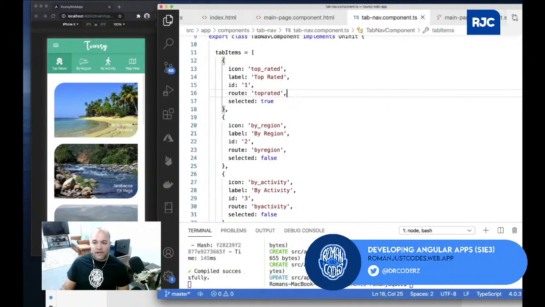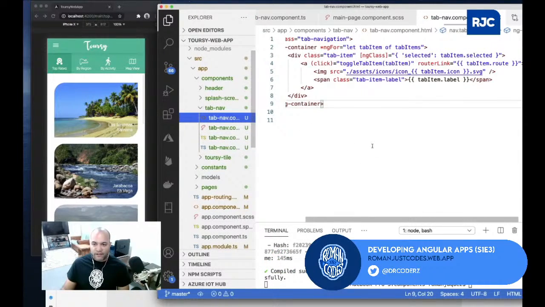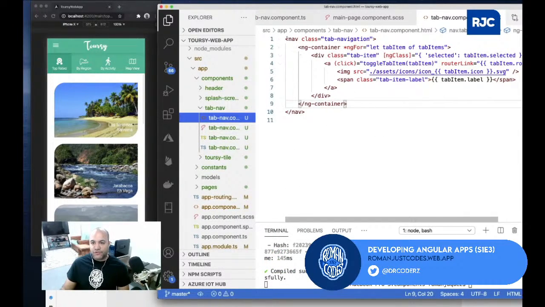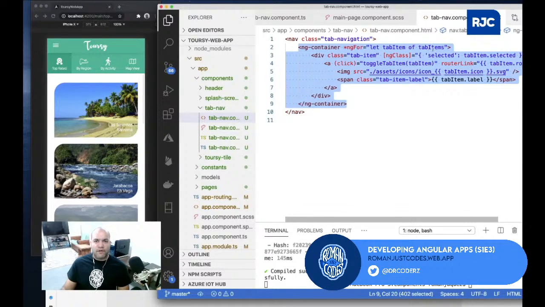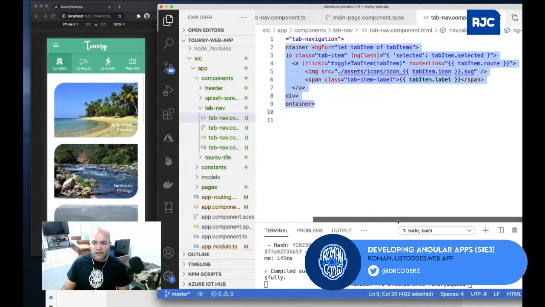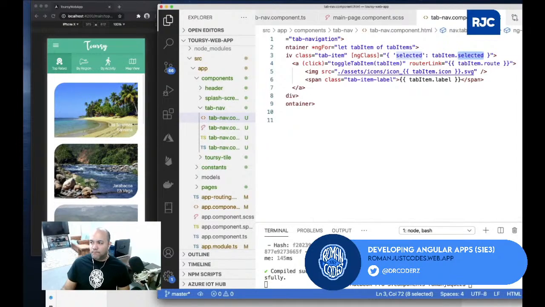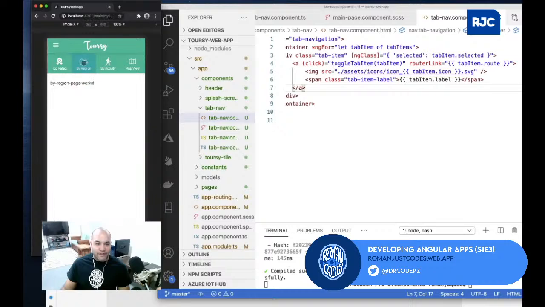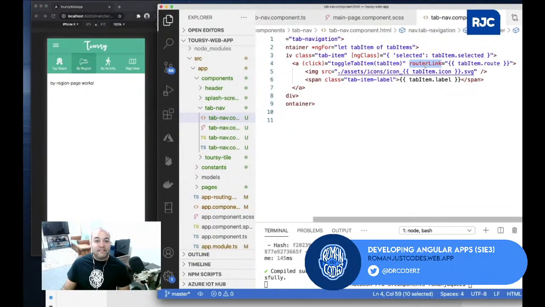So if you see right here, this is just a component. Again, this is a regular tab navigation. I created it using a nav tag, an ng container. I just looped through a bunch of items, each one having an icon, a route, and whether they're selected or not. So that's pretty cool. So here, clicking on the anchor tag feeds the router link, and clicking on the anchor tag also does the toggle of the tab item, and it adds whether it's selected or not. But I even found a better way to do so.